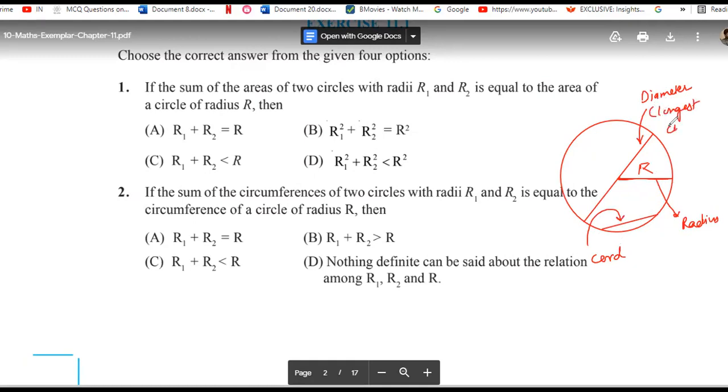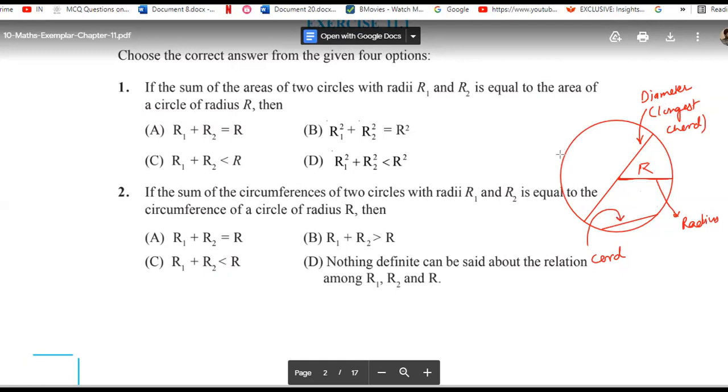A chord is a line segment that touches two points of the circumference. If a line is passing through the circle and it is not ending at the circumference, that is called a secant.